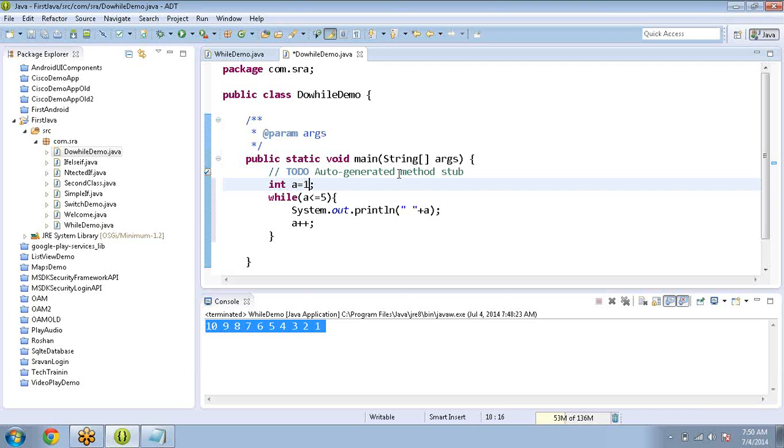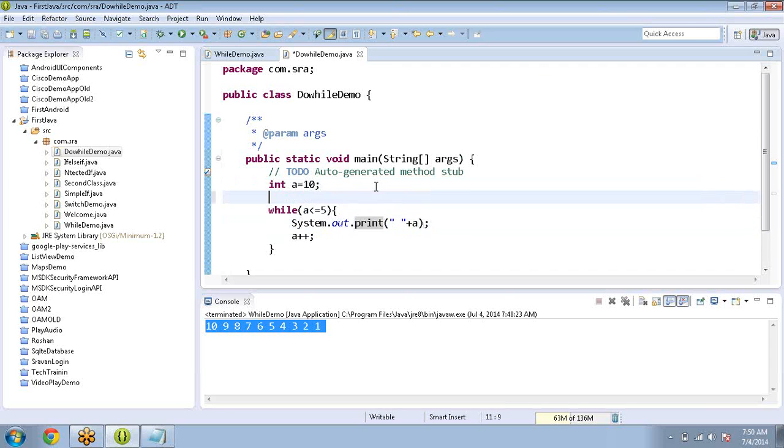The output is 1 to 5, in separate lines, one after another. Now I'm deleting the ln, so it is print instead of println. Now, what is the output? Now change the condition: a value is 10, and the condition is a less than or equal to 5. Is it true or false? It is false. It's not satisfying, so it won't enter into the loop.